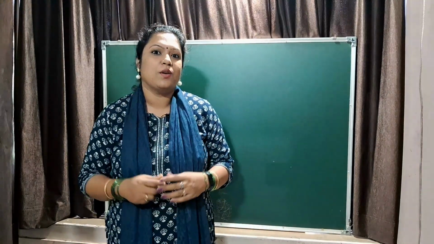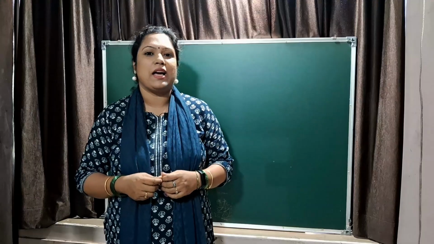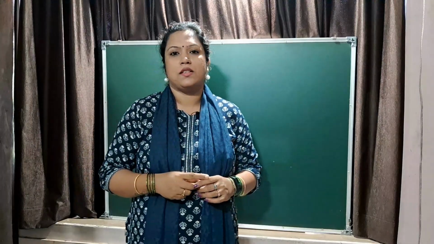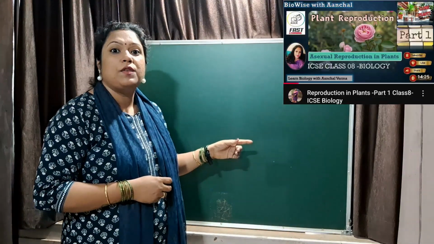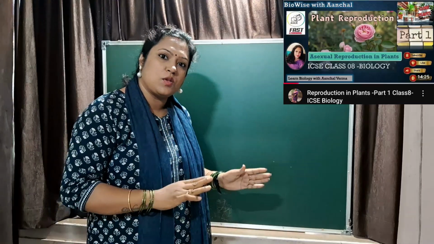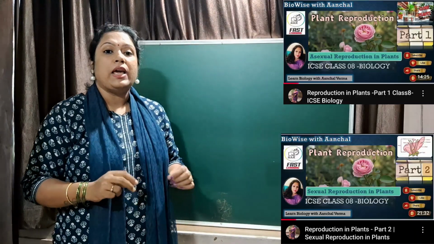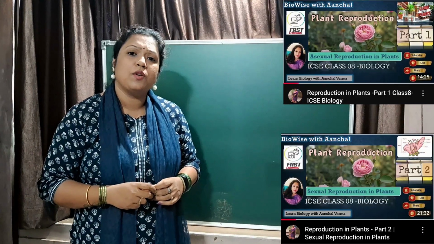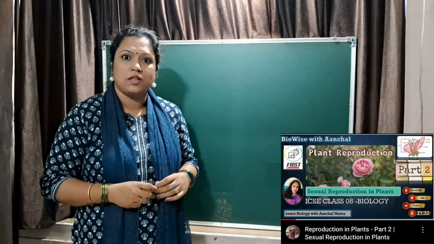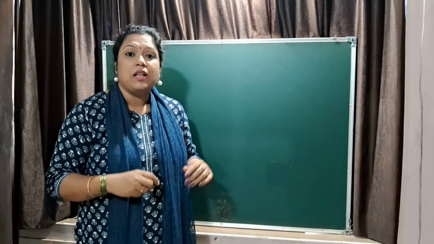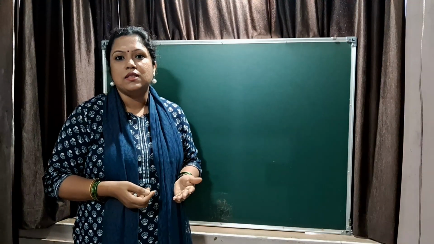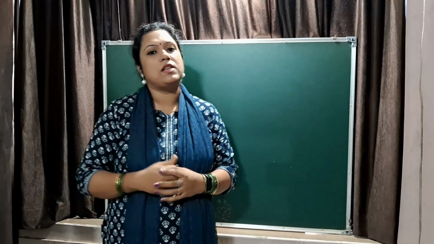In this lecture, we are going to learn about reproduction in animals. In the previous lectures, which you can see here, we have already talked about the asexual and sexual mode of reproduction in plants. In this lecture, we are going to talk about asexual reproduction in smaller animals, then sexual reproduction in animals, and the main content of the chapter, the reproduction in human beings. So without wasting time, let us proceed with the next chapter of Standard 8 Biology, Reproduction in Human.